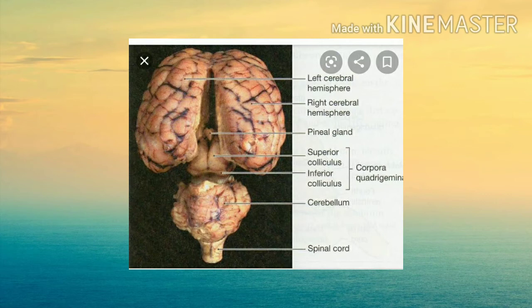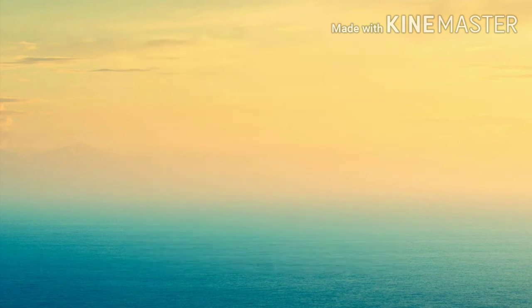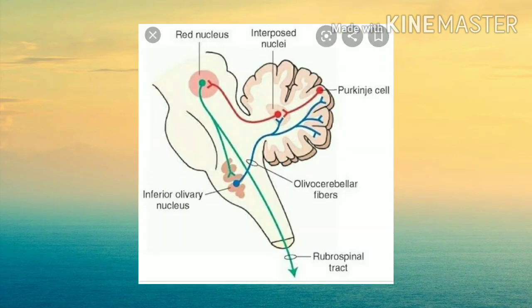The next part is the cerebral peduncle. These are two thick fibrous tracts of ascending and descending nerve fibers that connect the RAS to the cerebrum. The next part of the midbrain is the red nucleus, a mass of gray matter scattered within the white matter in the midbrain. It controls posture and muscle tone and modifies motor coordination.